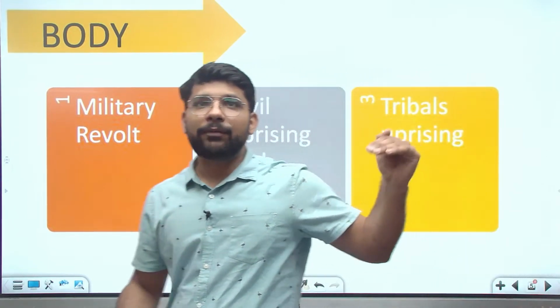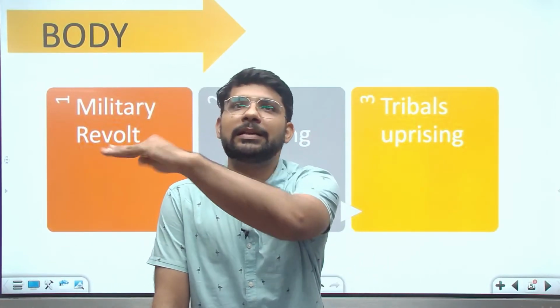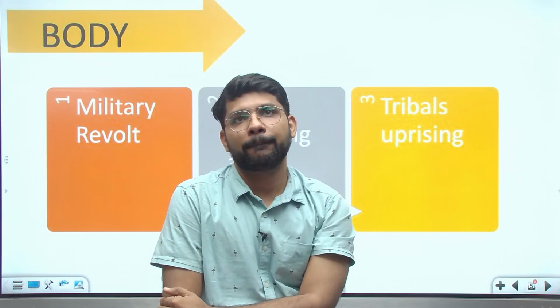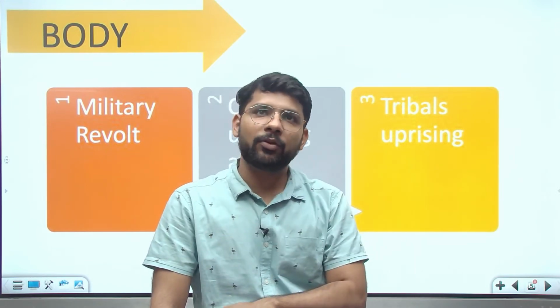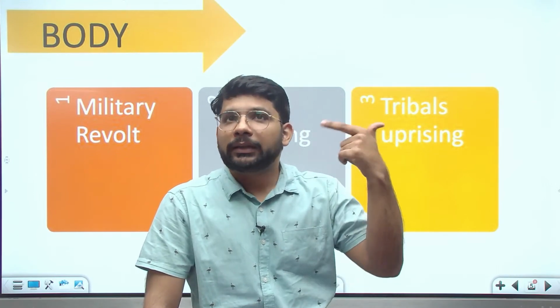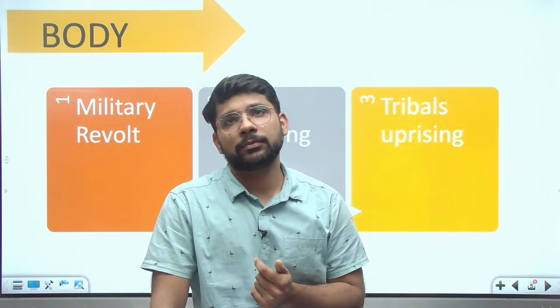So in the body part, we will define the reasons for the revolts which led to the final revolt of 1857. And in the body part, we will categorize the different kinds of revolts: the military revolts, the tribal uprising, and the civil uprisings or the peasant revolts.